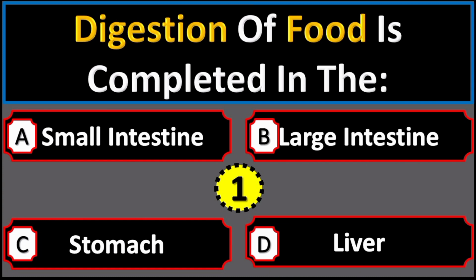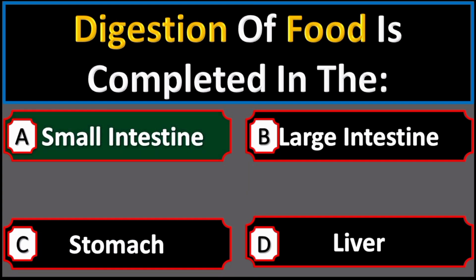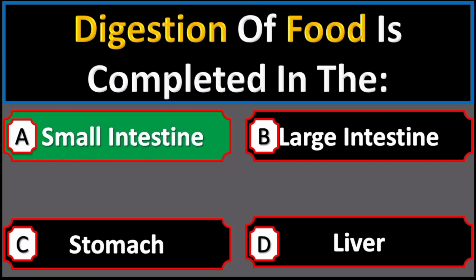Digestion of food is completed in the option A small intestine, option B large intestine, option C stomach, option D liver. Right option is option A small intestine.